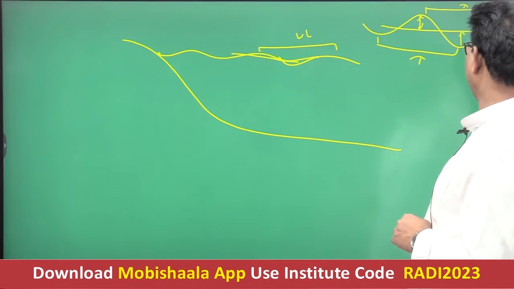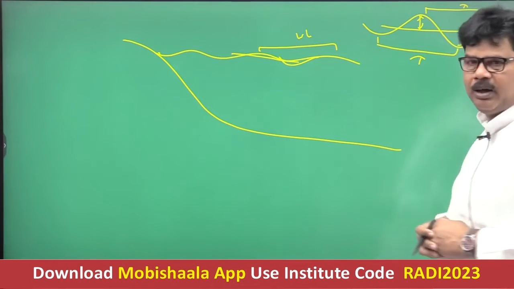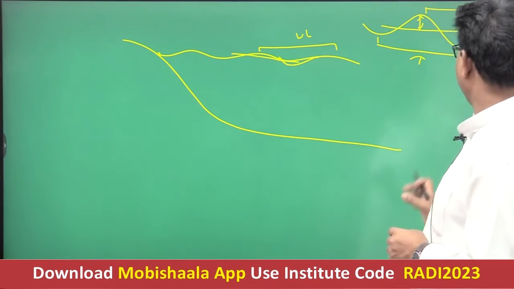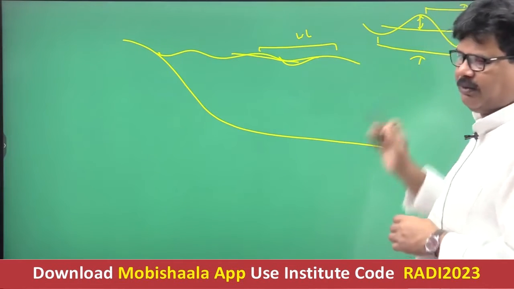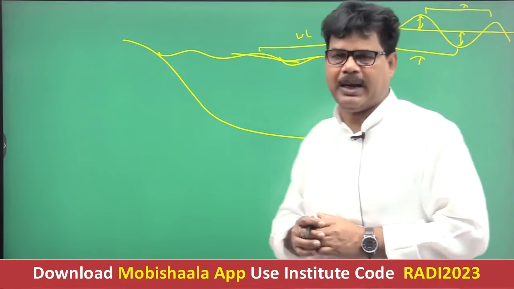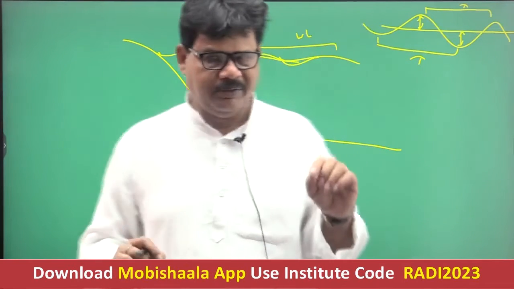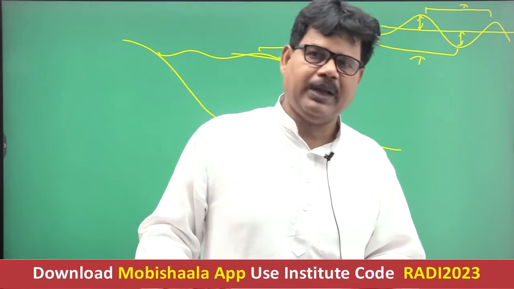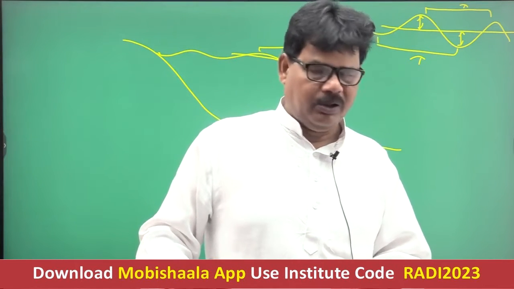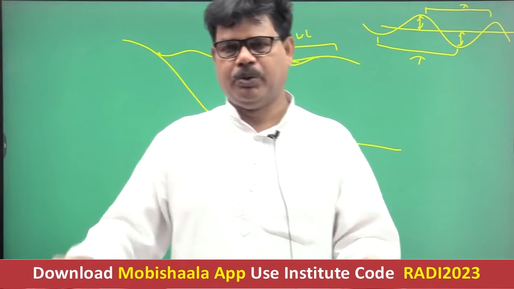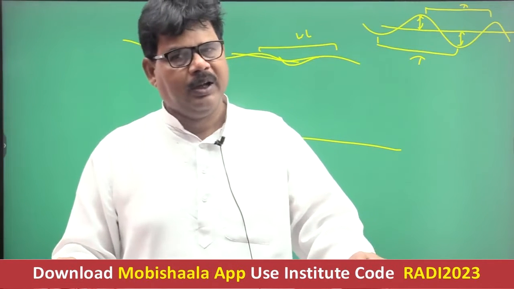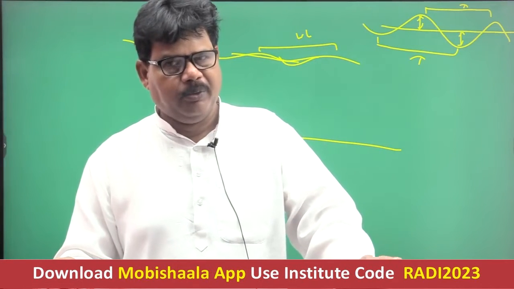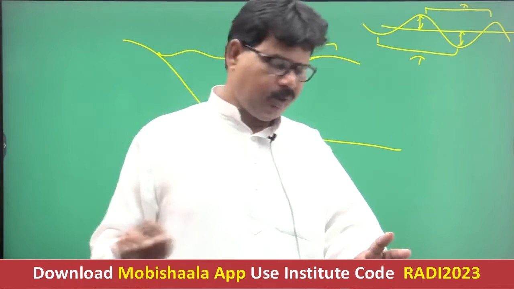This is also amplitude. The difference between two crests or two troughs is wavelength, indicated by lambda, and the deviation of the wave from the mean is amplitude. You must know that amplitude is inversely proportional to wavelength.